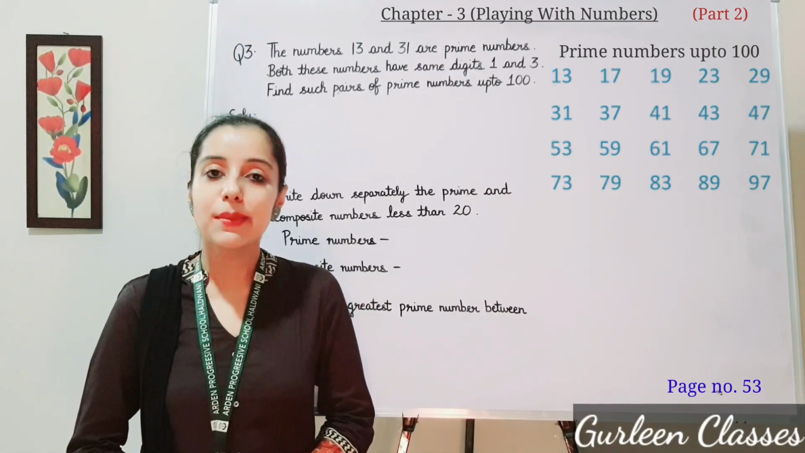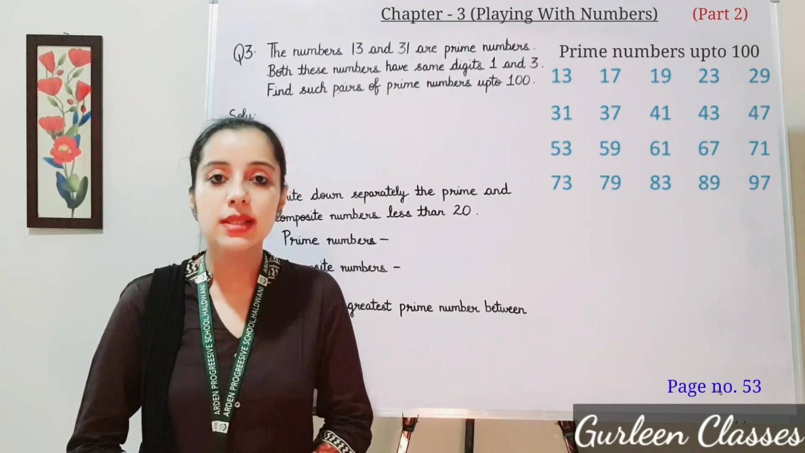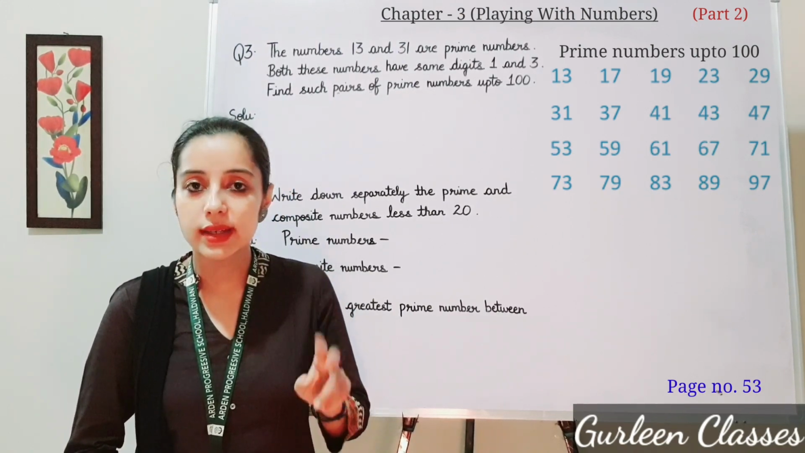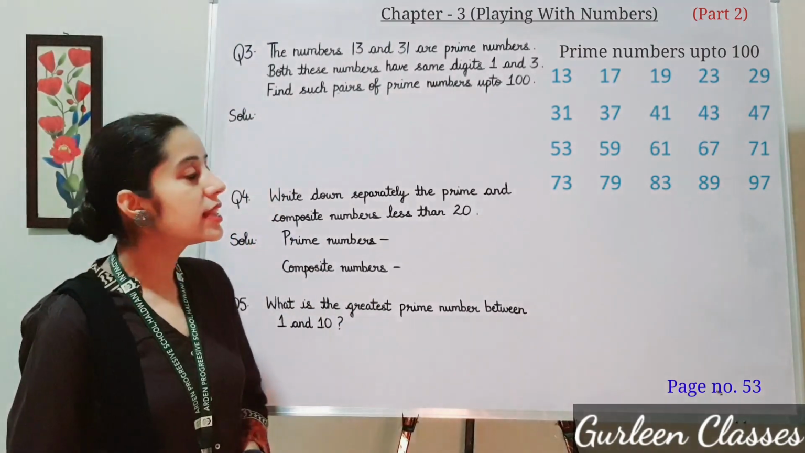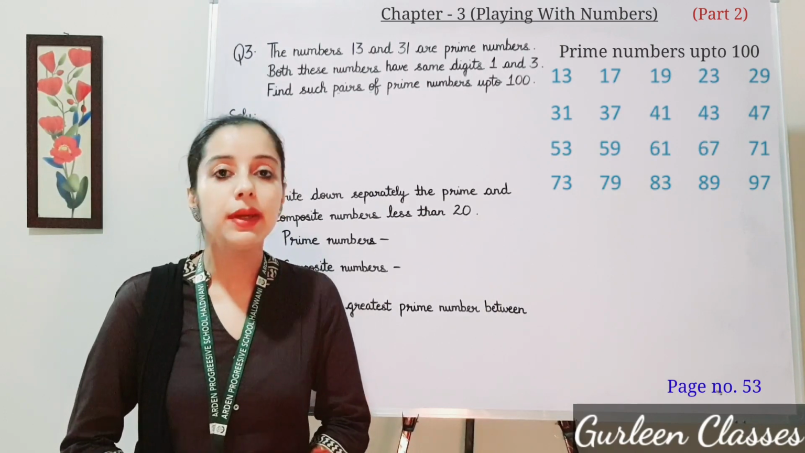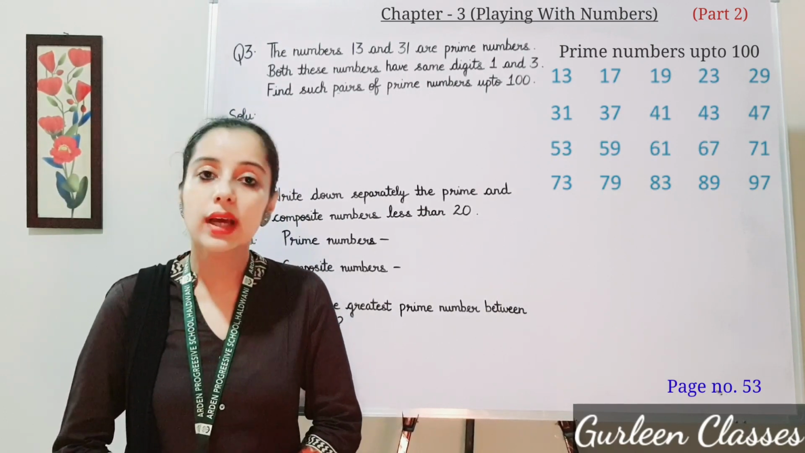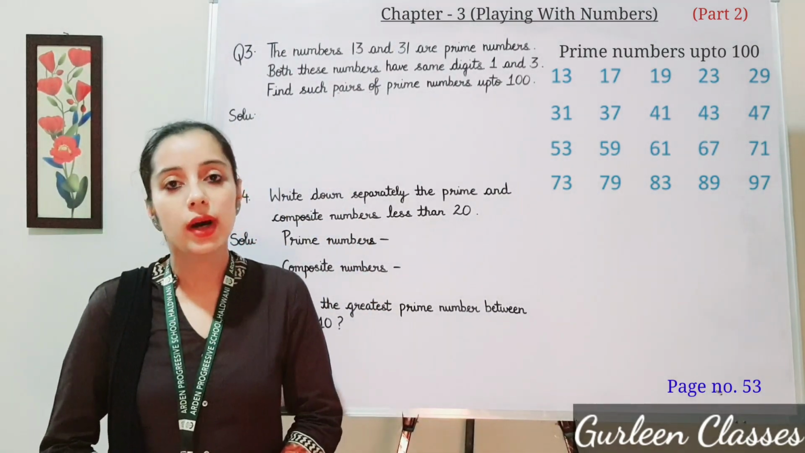Question number 3. The numbers 13 and 31 are prime numbers. So what are prime numbers? The numbers which have only 2 factors, 1 and the number itself. Both these numbers have the same digits 1 and 3. If you reverse 13, it will be 31. Both are prime numbers. Find such pairs of prime numbers up to 100.